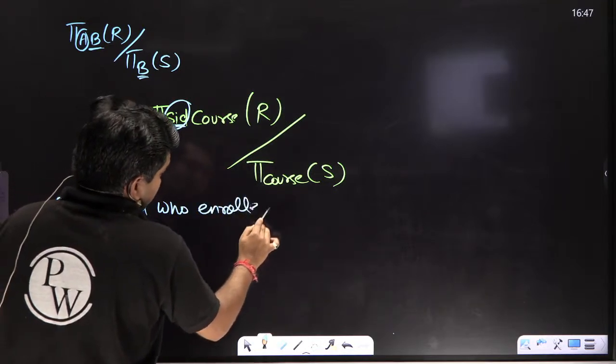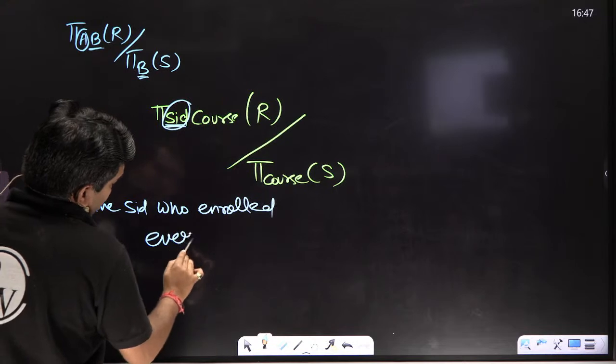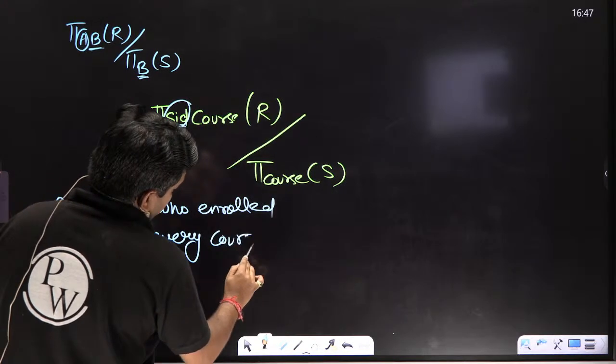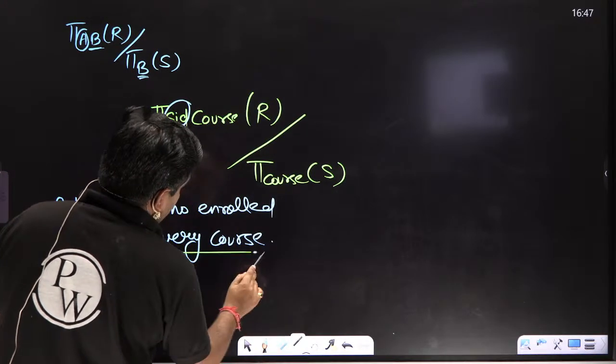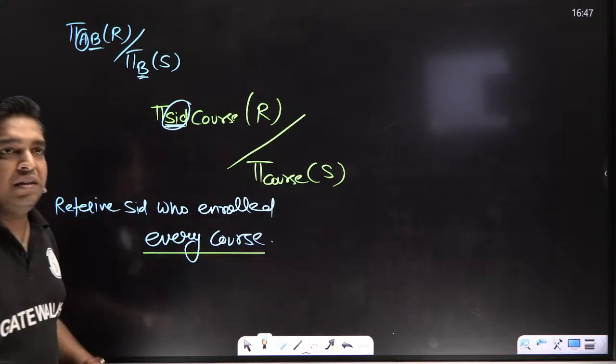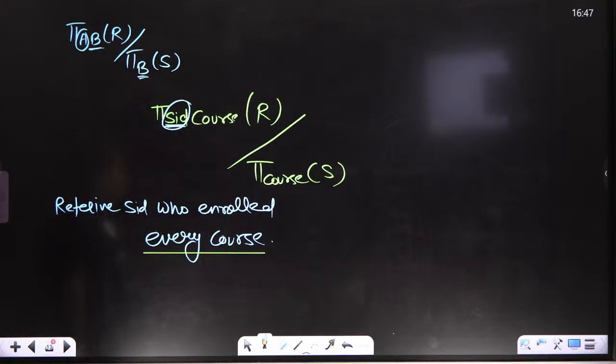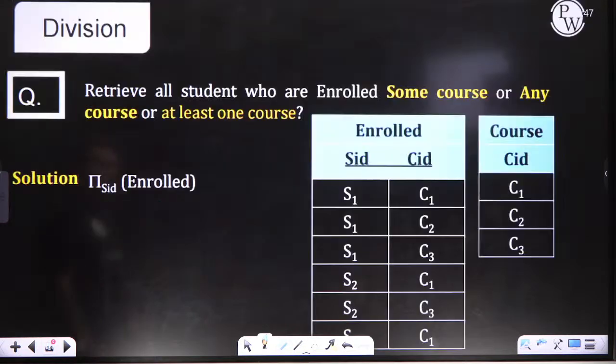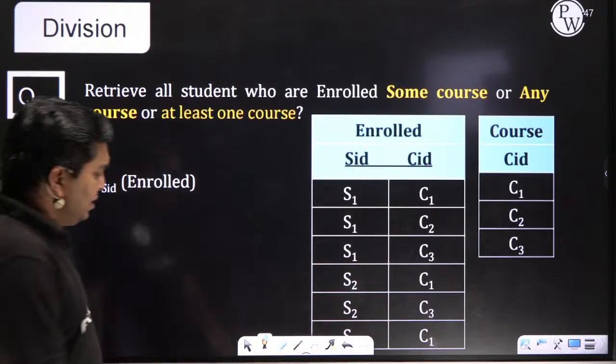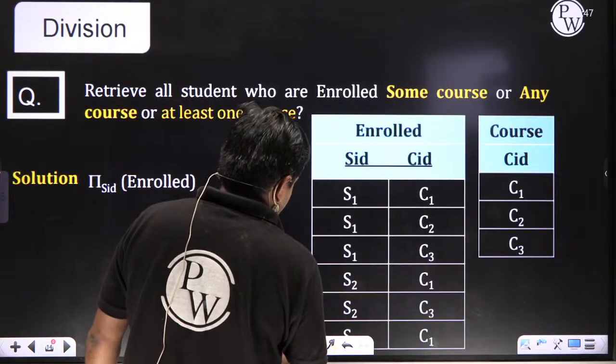Are you getting my point? Who enrolled in every course. So what is the condition? Every course. Then division will come into the picture, and how to solve division, we will see. So listen carefully. This is query number 1.